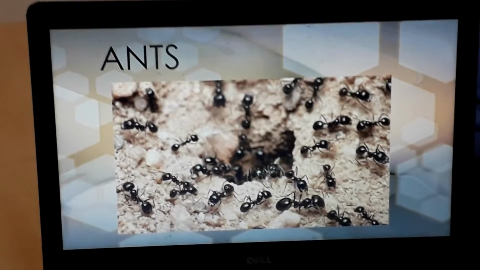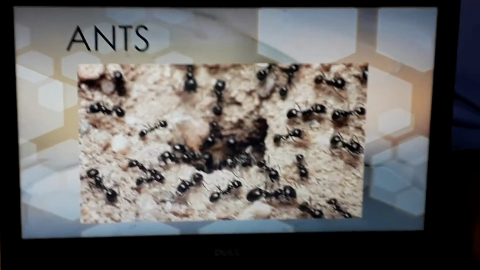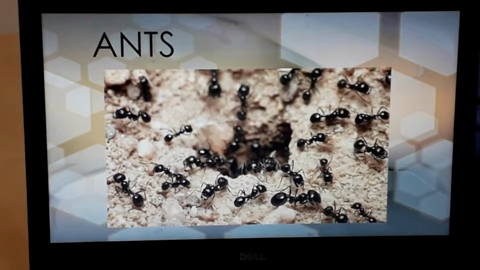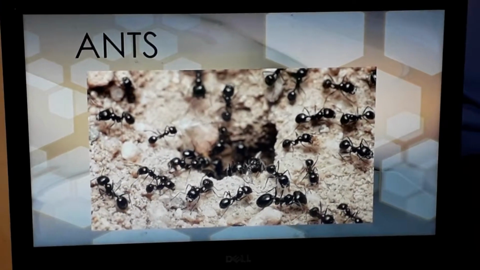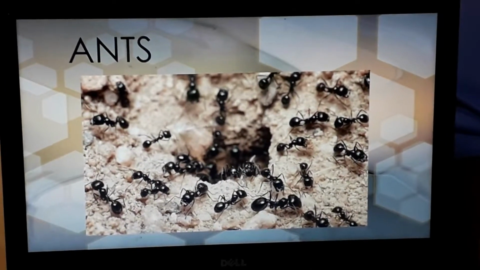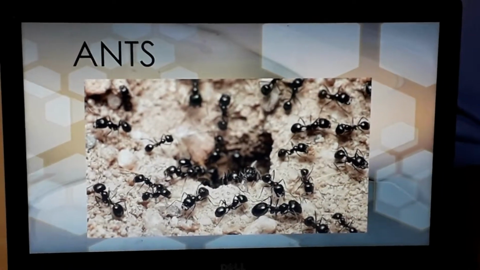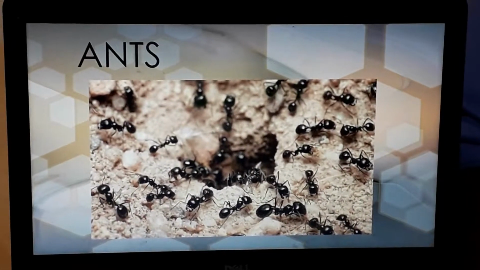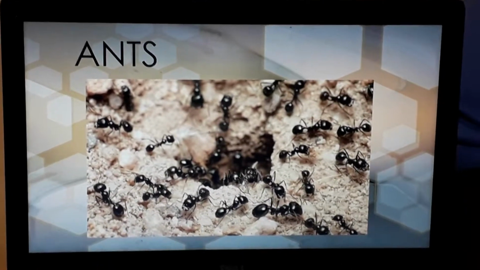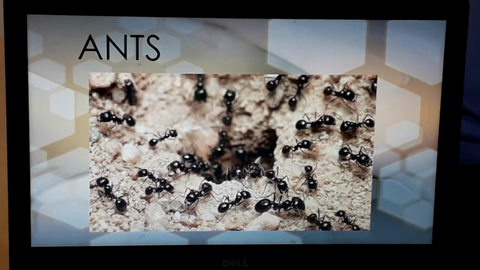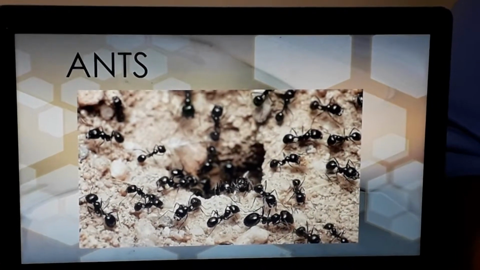Distribution of ants. Ants inhabit almost every ecosystem in the world, except in the extreme cold places. Some species are known that are capable of surviving underwater for more than 10 days. These insects represent 15 to 20% of the total biomass of terrestrial animals in the world.